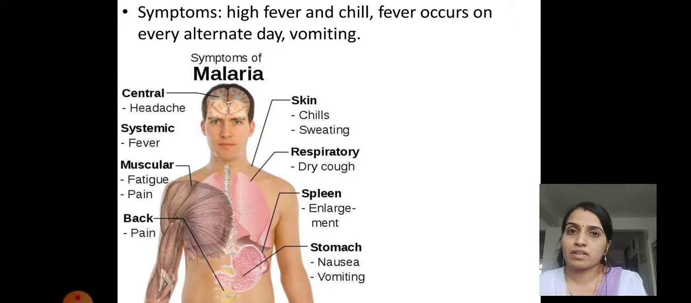Systemic fever is one of the symptoms, and headache. In the head you will find that headache is a symptom of malaria, in the person who is suffering from the malarial infection.